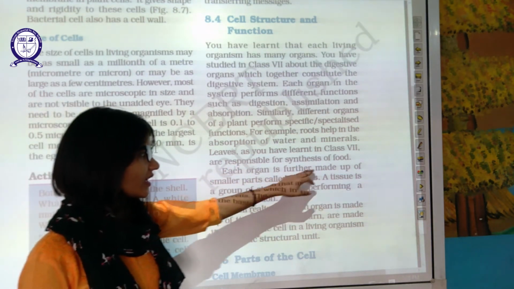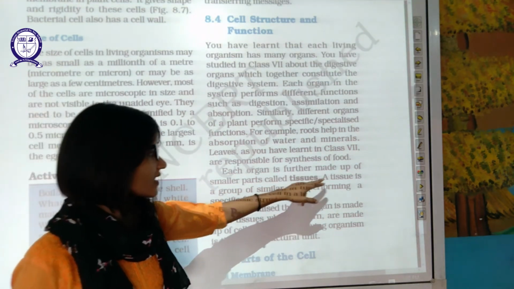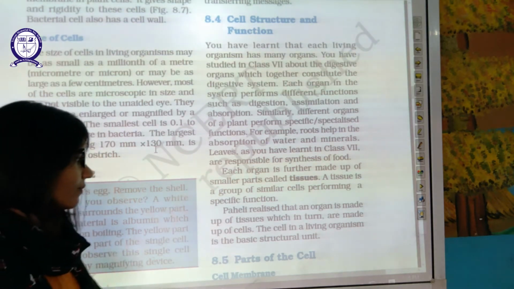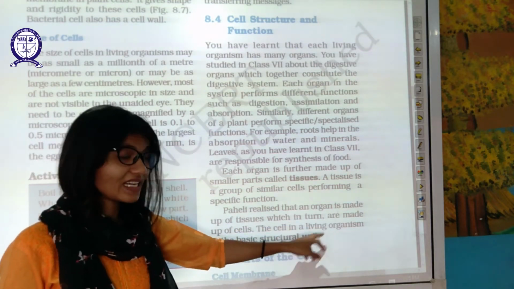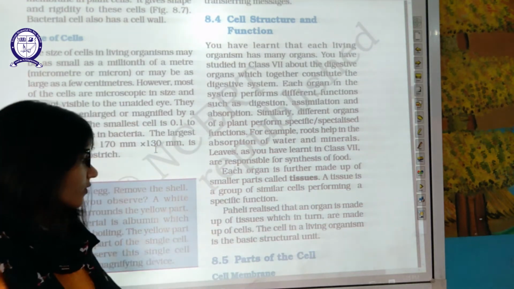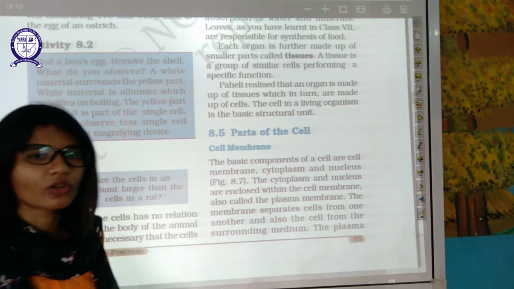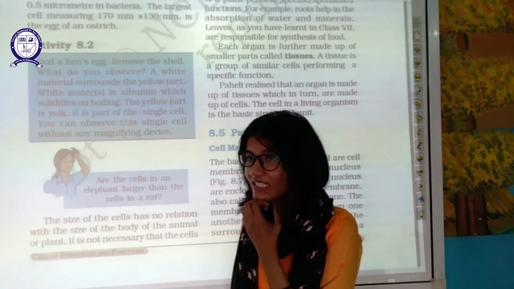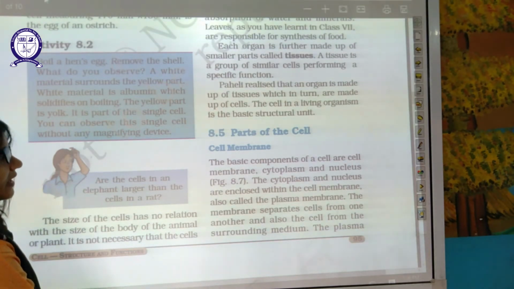Each organ is further divided into similar parts known as tissue. As we have discussed, a tissue is a group of cells performing the same function. Now Paheli realized that an organ is made up of tissue, which is in turn made up of cells. That's why the cell is the fundamental basic unit of living organisms. Now, parts of the cell. Firstly, let's start with the cell membrane, also known as the plasma membrane.